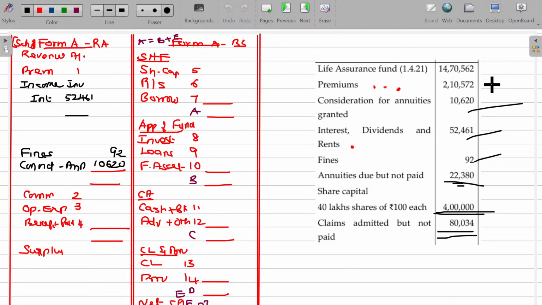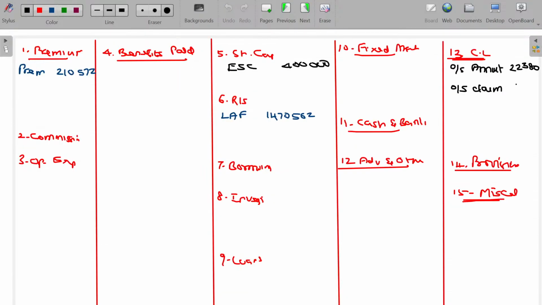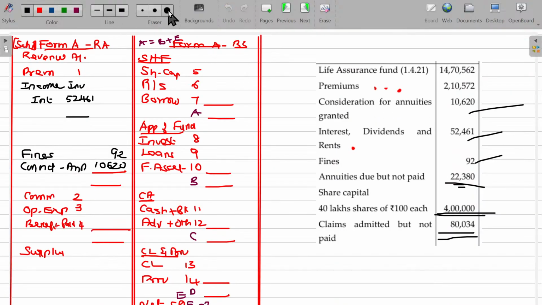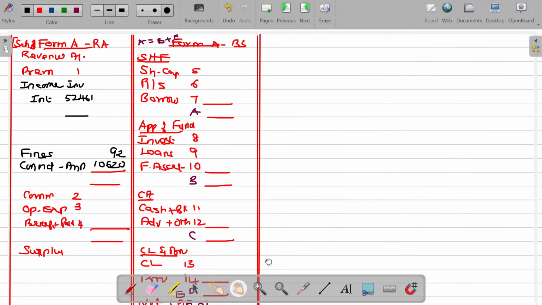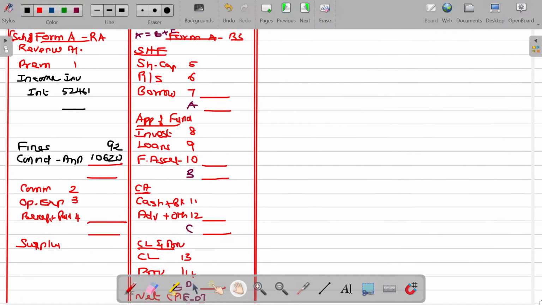The value being 80,034. Is that clear? Hope now you'll be able to understand. We have posted all these items here. Credit side over.